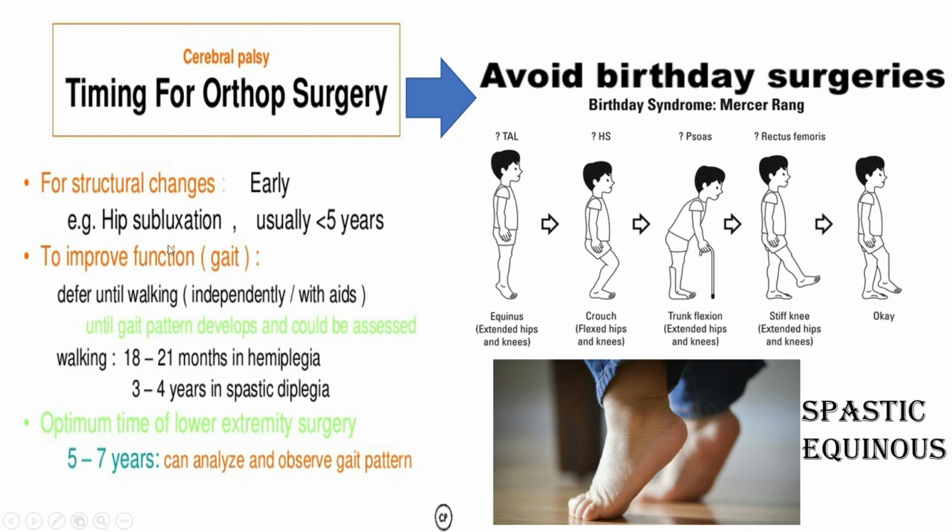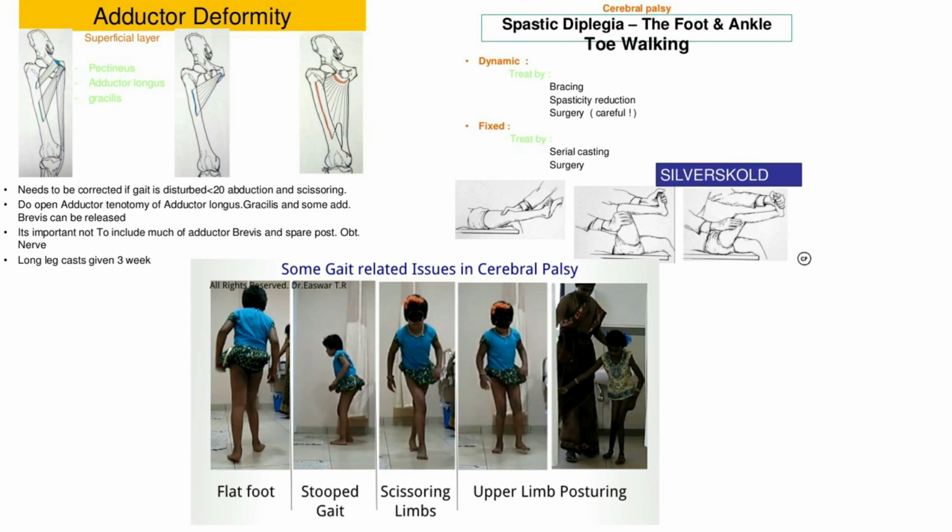Especially I already discussed the developmental dysplasia of the hip or developmental dislocation of the hip less than 5 years in structural deformity. This is also called neurologic hip. Okay, neurological dislocated hip. The treatment protocol of neurological dislocated hip is quite difficult, so you have to refer it to the pediatric orthopedic surgeon and also to the neurologist. Then for improvement of gait we can do some release operation, and up to 6 years we just want to improve its gait pattern.